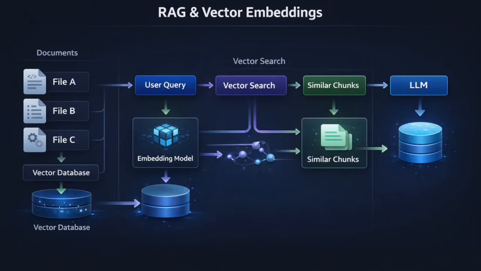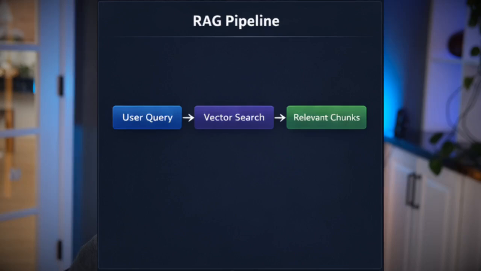Let's start with what RAG is designed to do. In a typical RAG pipeline, you take a set of documents, source files, knowledge base entries, and you convert them into vector embeddings. These embeddings are stored in a vector database. When a developer asks a question, when an agent needs information, the system performs a similarity search against those embeddings to retrieve the most relevant pieces of content. These retrieved chunks are then inserted into the model's prompt so the model can use them while generating its response. So the model effectively sees something like a user query, a few retrieved documents or code snippets, and instructions for how to respond. That's the essence of RAG.